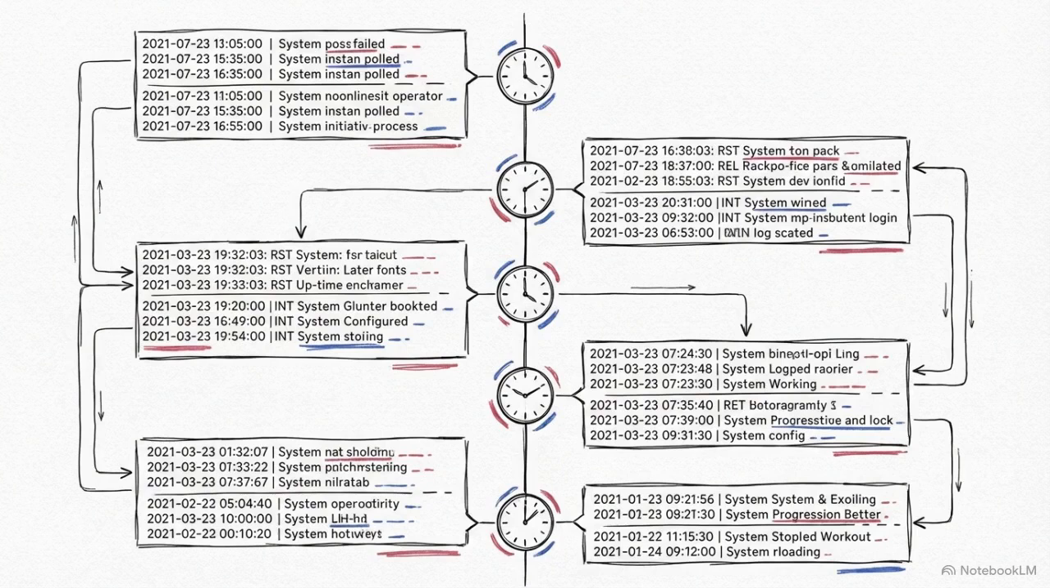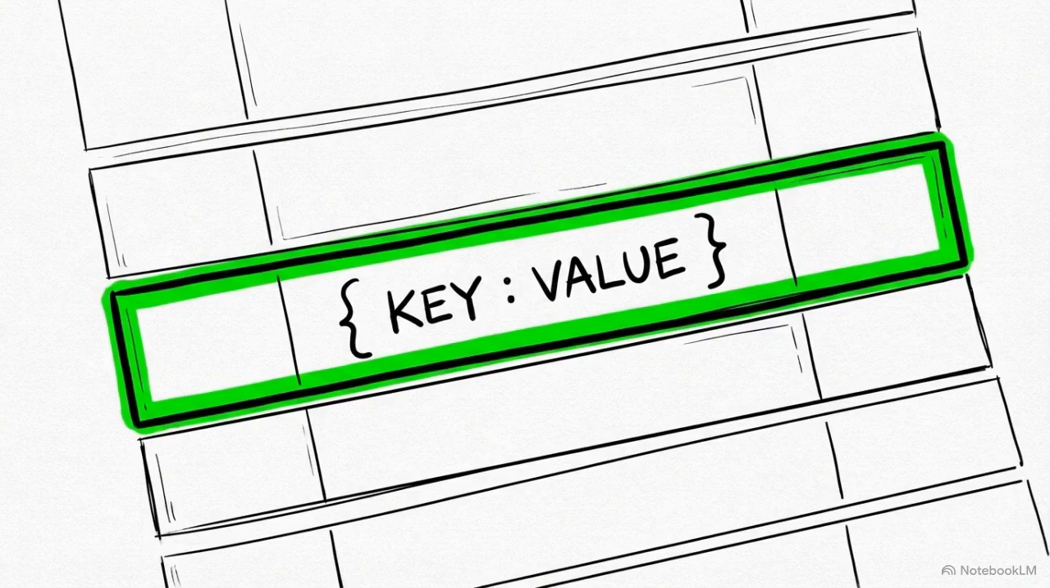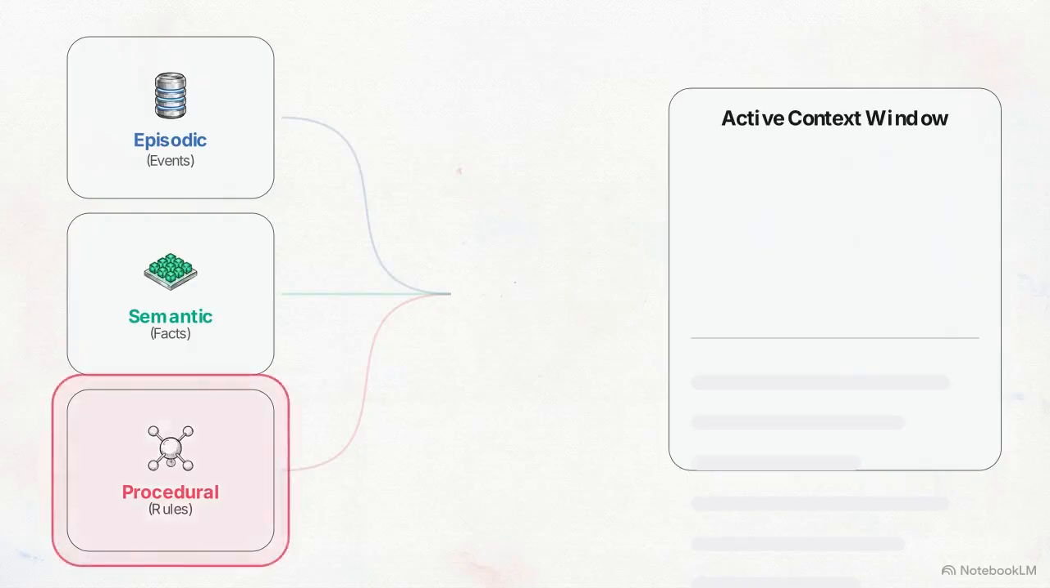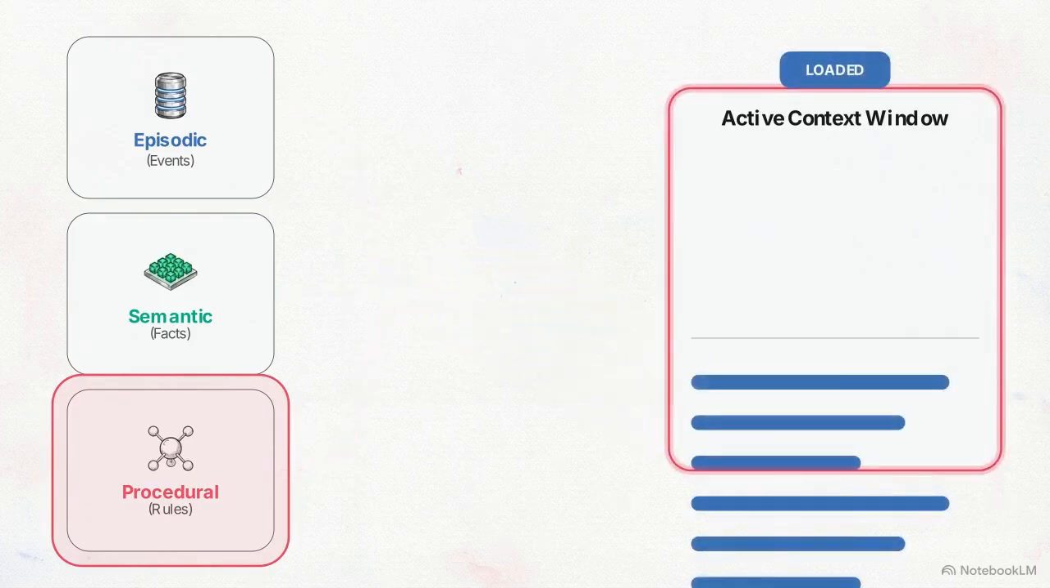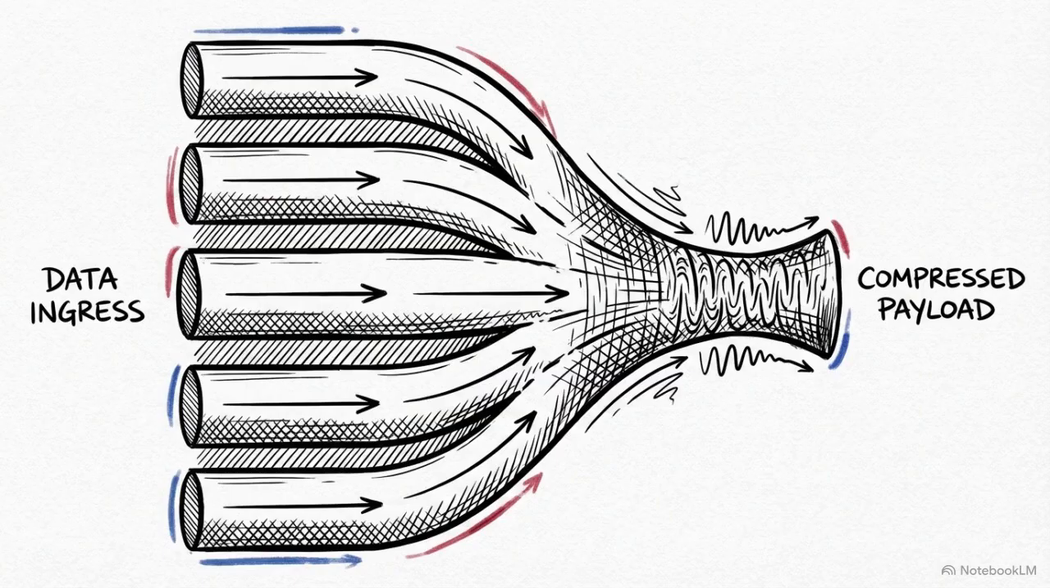First, it queries episodic memory, pulling the exact timeline of the previous AWS deployment tasks from the vector database. Next, it queries semantic memory, extracting the key value pair confirming the user's explicit preference for FastAPI. Finally, it hits procedural memory, pulling the learned SQL generation parameters. These 3 distinct streams merge into a unified packet, injecting directly into the active context window. This final payload assembly is the ultimate context engineering challenge.